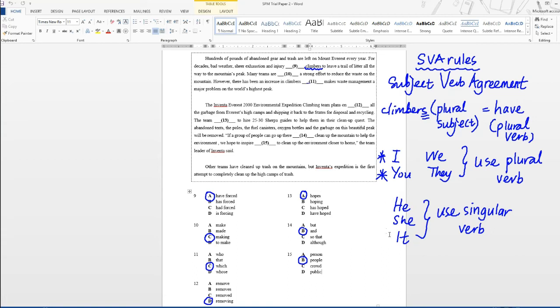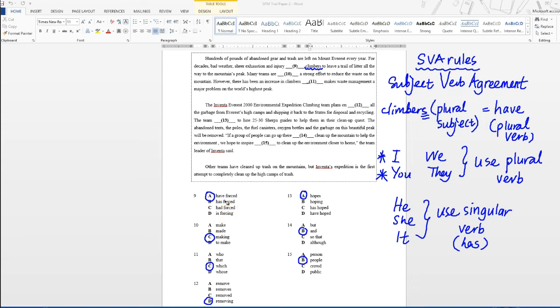So he, she, and it, you will use singular verbs. So what is the singular verb of have? I haven't written it down, but the singular verb of have is has. So if you look at question 9, which one is it? Have forced, has forced, had forced, is forcing.